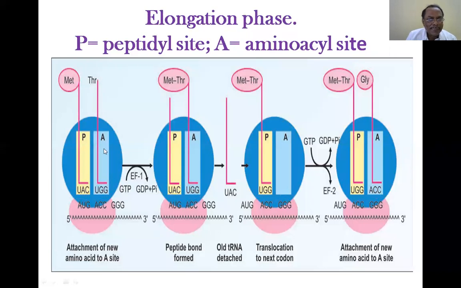So now the A site is complete, is occupied, and the P site is occupied. And now what is going to happen? Again, the elongation factors now come. So the initiation factors' role is complete. Now one by one elongation starts. What does elongation mean?